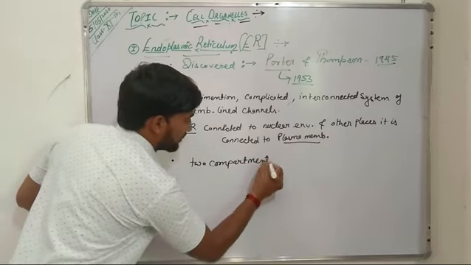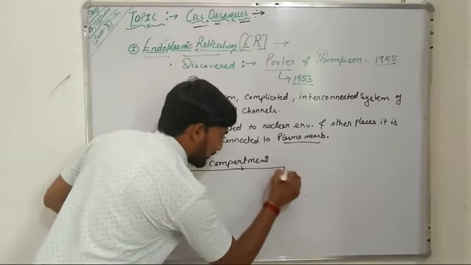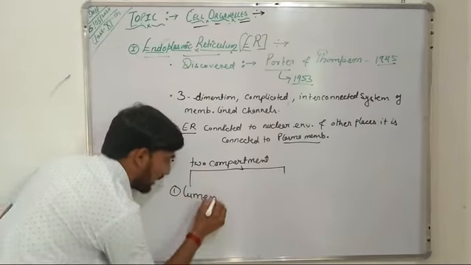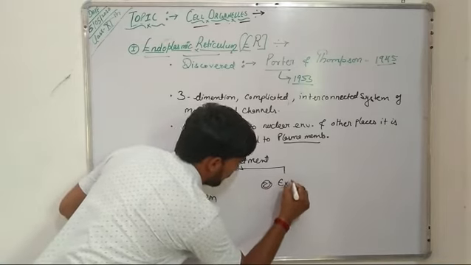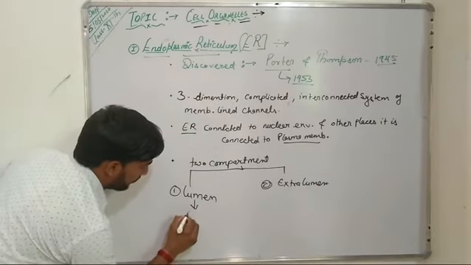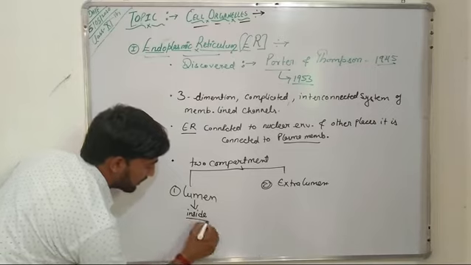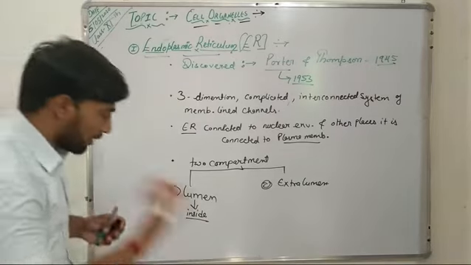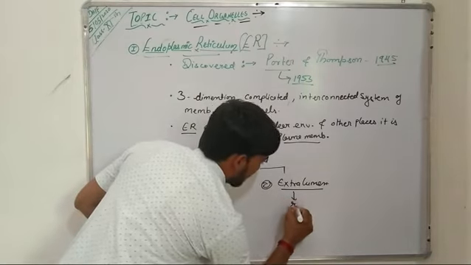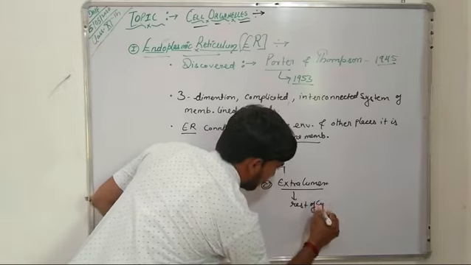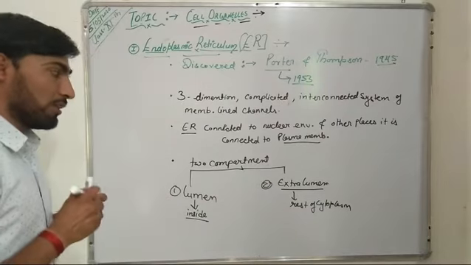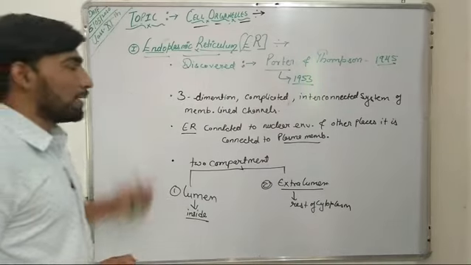Further, this endoplasmic reticulum divides the intracellular space into two compartments. The one is known as lumen and the other is known as extralumen. Lumen is the inside, inner part of the endoplasmic reticulum, whereas extralumen is the rest of the cytoplasm, outside the endoplasmic reticulum.